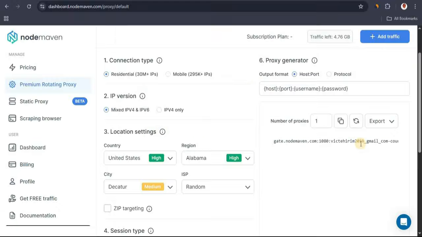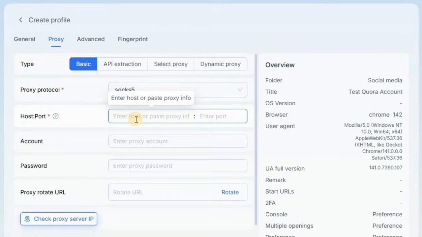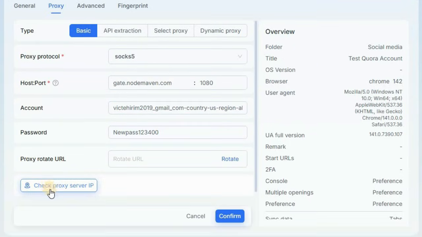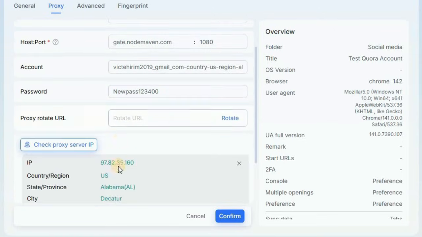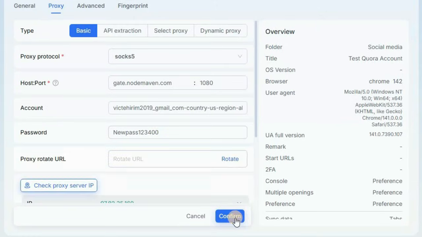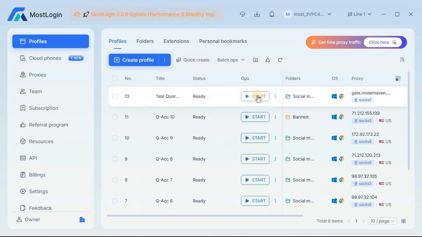And once you copy your proxy, you want to head back to MostLogin. So once you're here, you just want to go ahead and paste in the information you copied here and click on the blank section, and once you click on the blank section, the details are going to be automatically filled out for you. Okay, now from here just go ahead and click on check proxy server IP, and once you click on that, it's going to actually verify if your IP address is valid, and over here as you can see our proxy address is valid. Now from here you just want to go ahead and click on confirm, and once you click on confirm, you are going to have your browser profile.